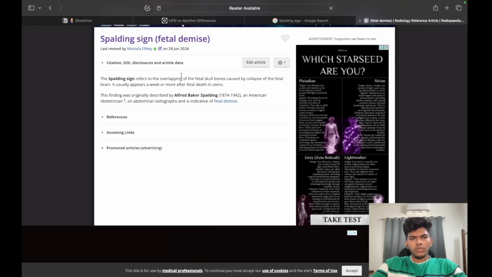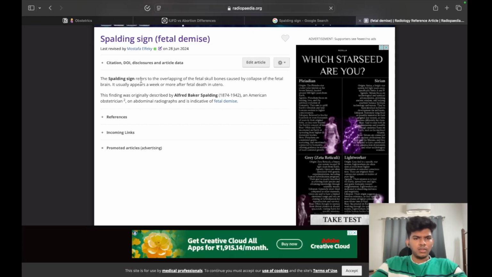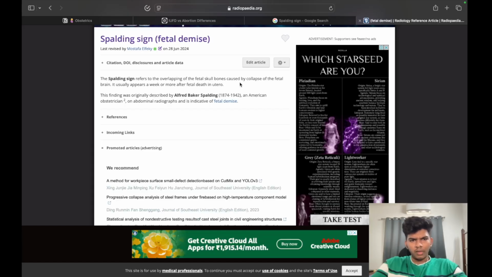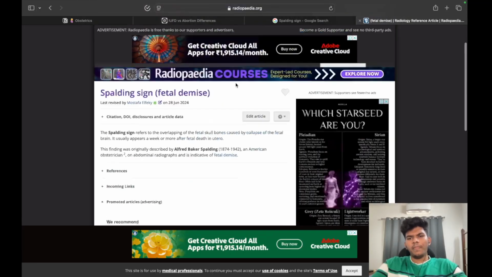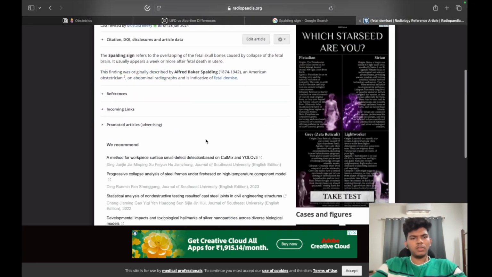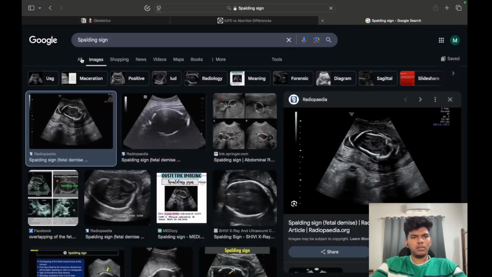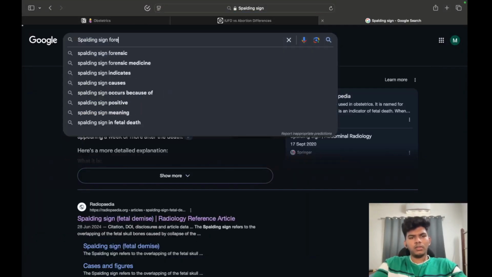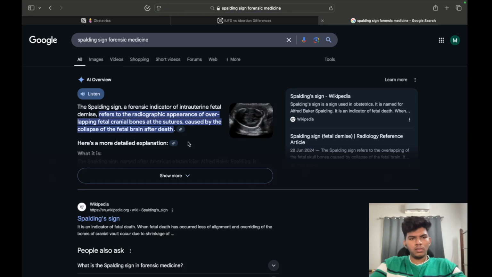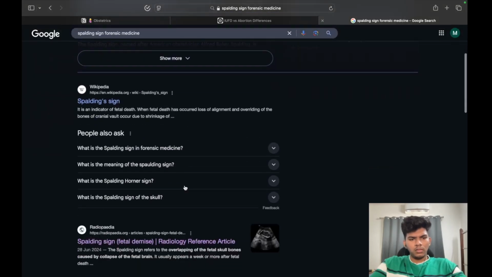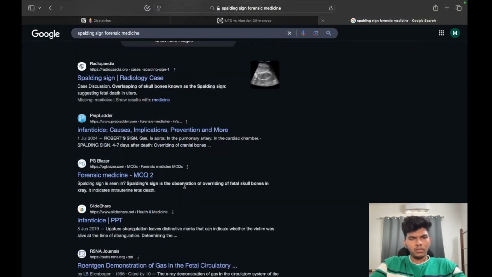Spalding sign refers to overlapping of the fetal skull bones by the collapse of the fetal brain. Where have we seen this? Yeah, it is mostly in forensic medicine.